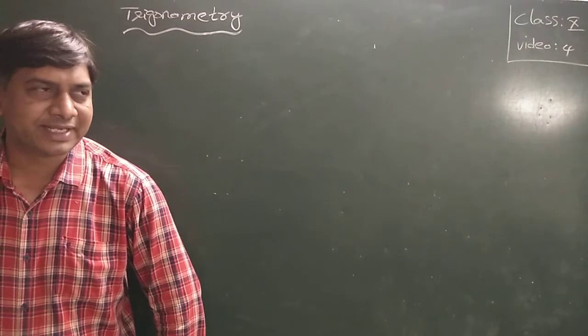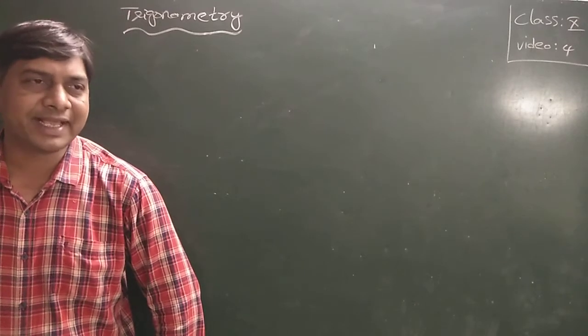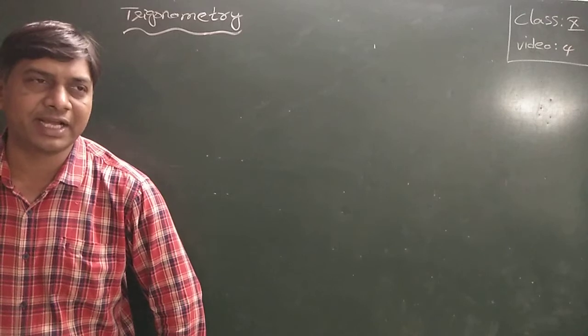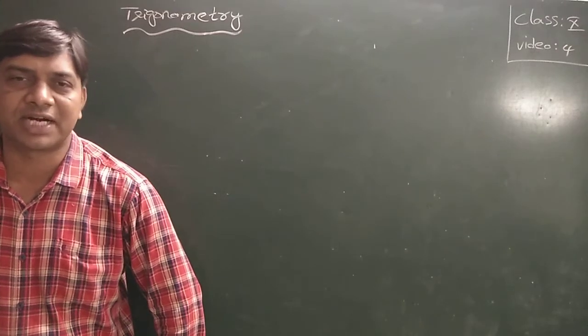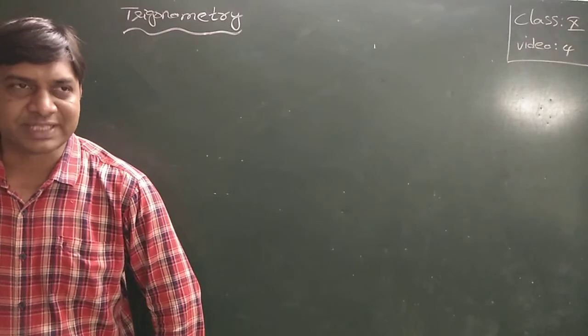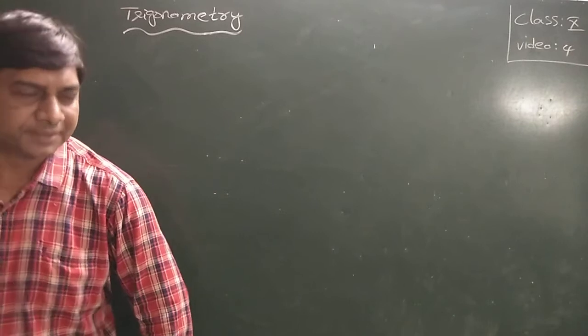After the Greek development, this was developed by Indians. Greeks used in trigonometry a chord of a circle, whereas Indians replaced this chord with a half chord, means semi-chord.